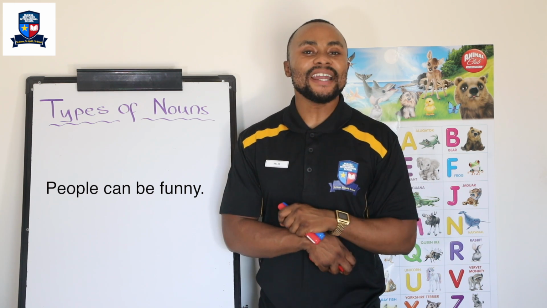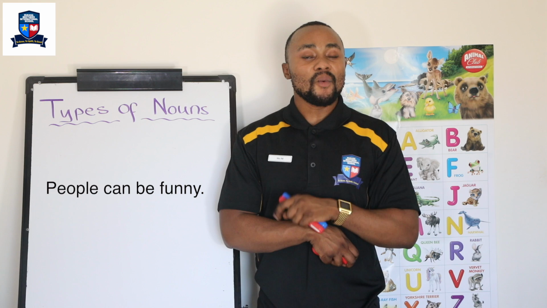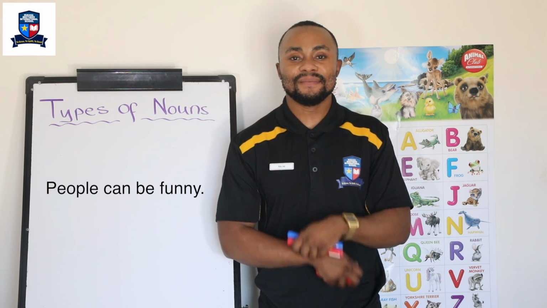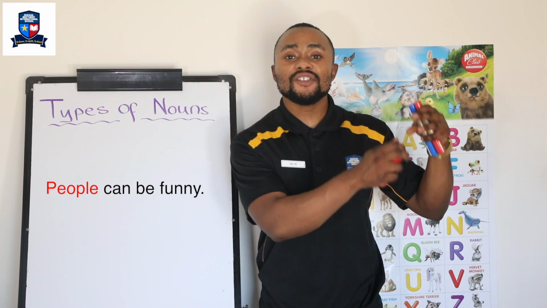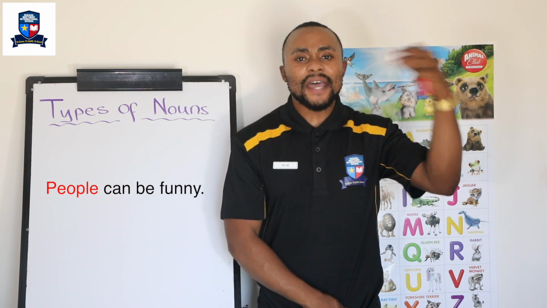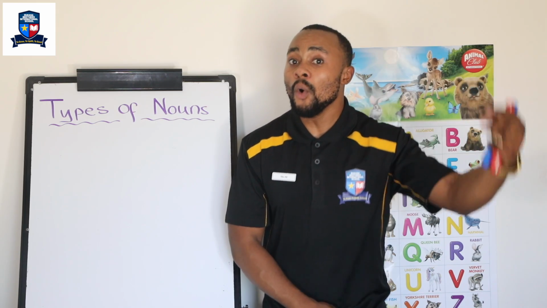People can be funny. Where is or what are the collective nouns in this sentence? Very good. There is only one, which is people. People is a collective noun because it's just people. It's very generic, okay? But what kind of people are they? That's what we're talking about here. We want to know more about people. We're not being specific. All right, so let's look at the next sentence.